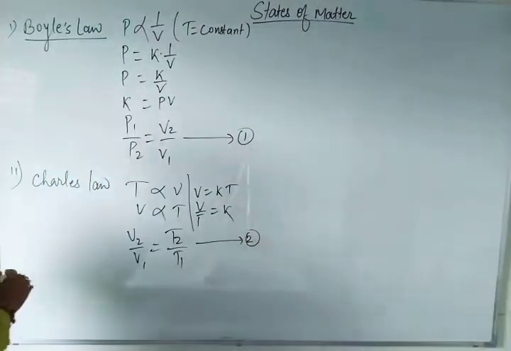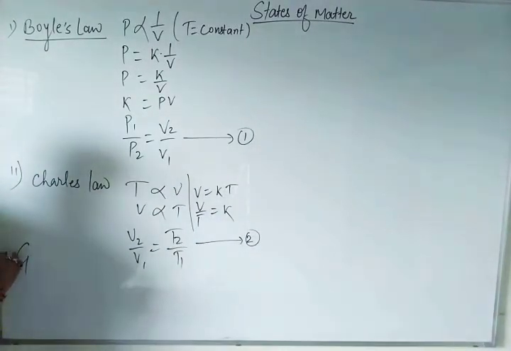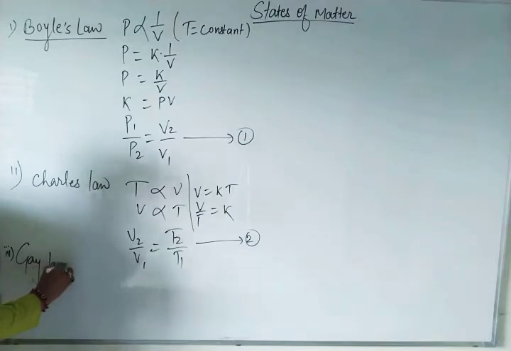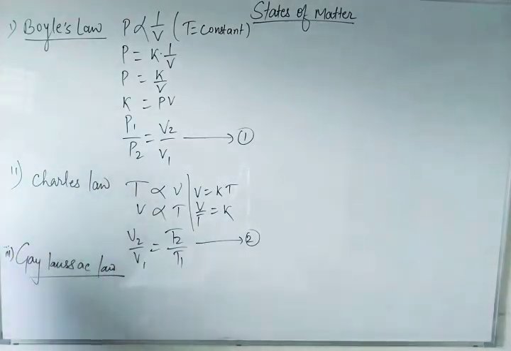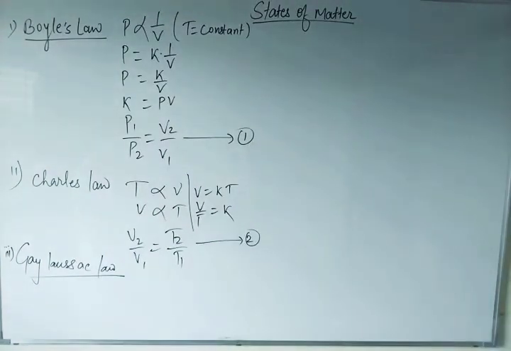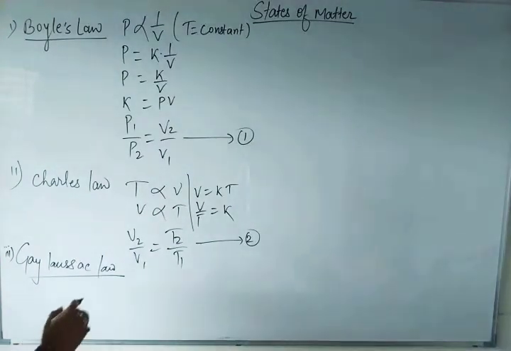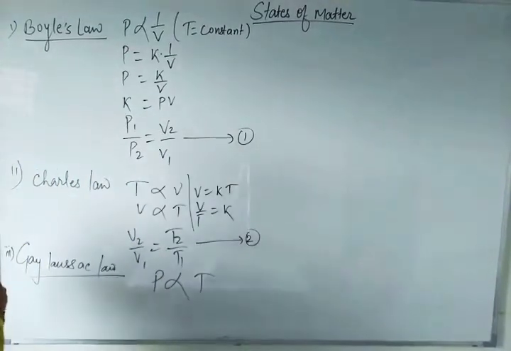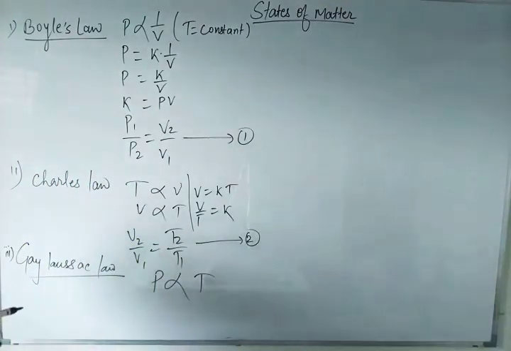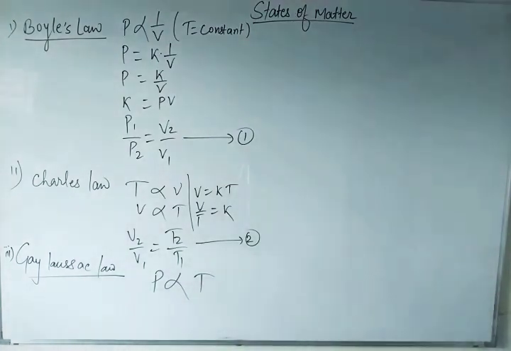And third, I informed you about Gay-Lussac's law. Can you tell me what Gay-Lussac's law was? I had already informed you that pressure is directly proportional to temperature. One more thing: the constant I have not written above or here. Remember that whatever I am not writing is the constant.